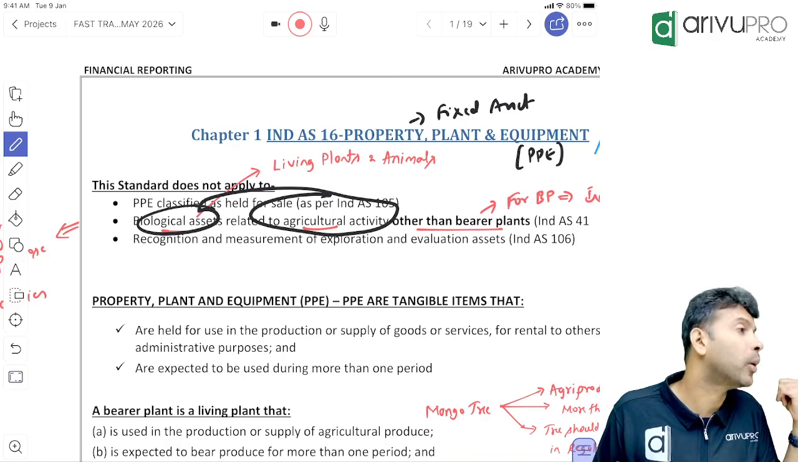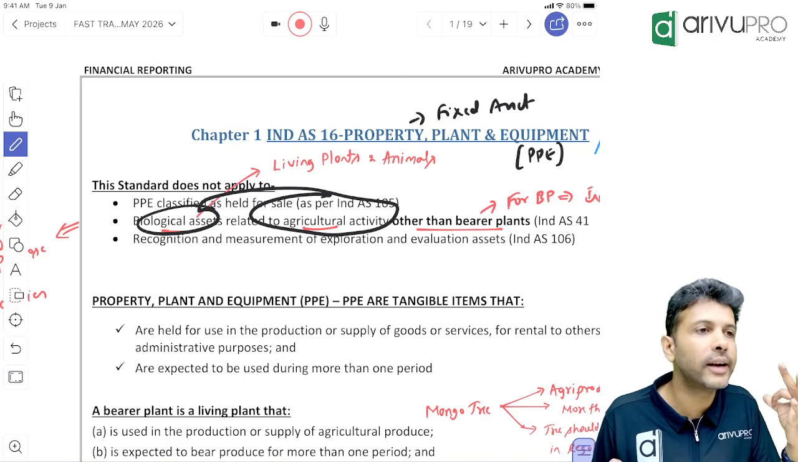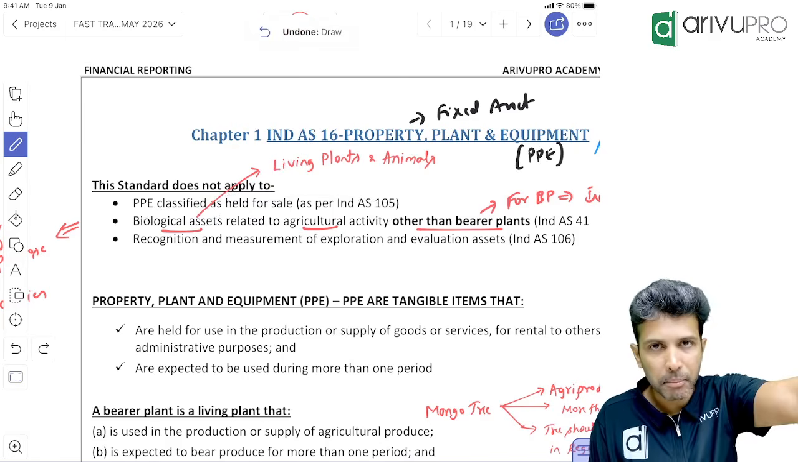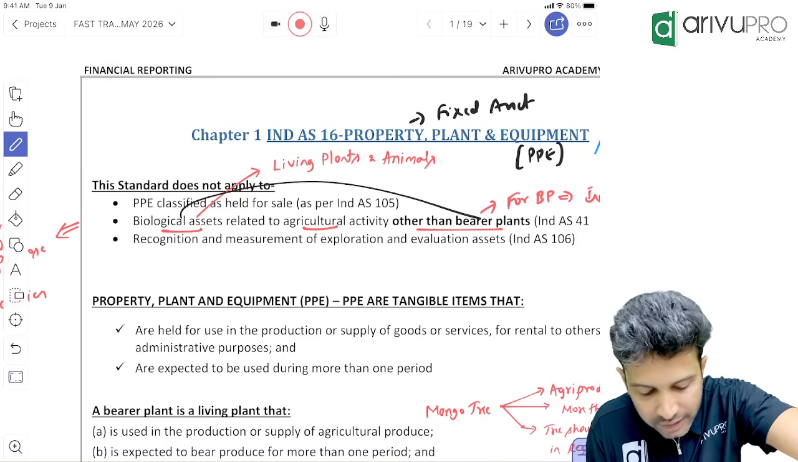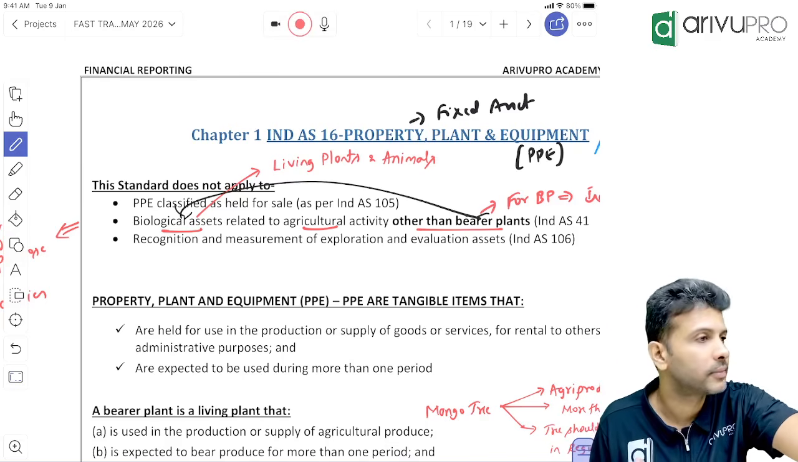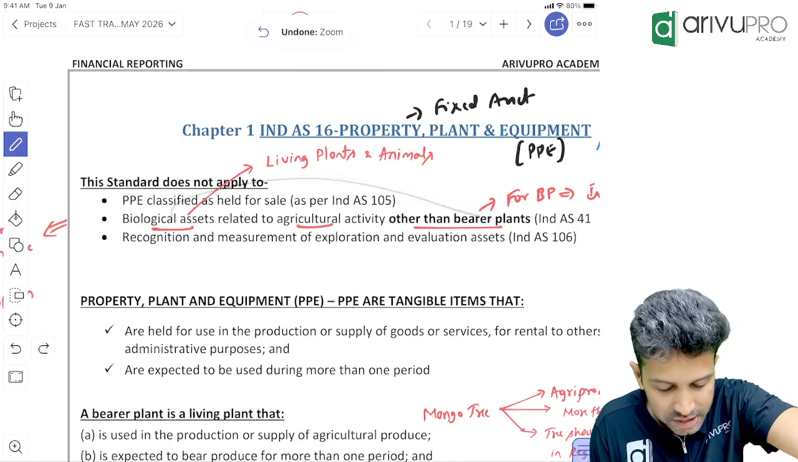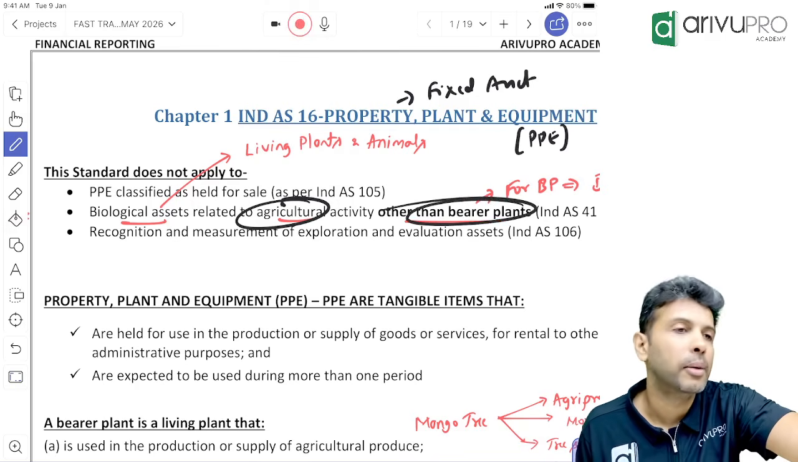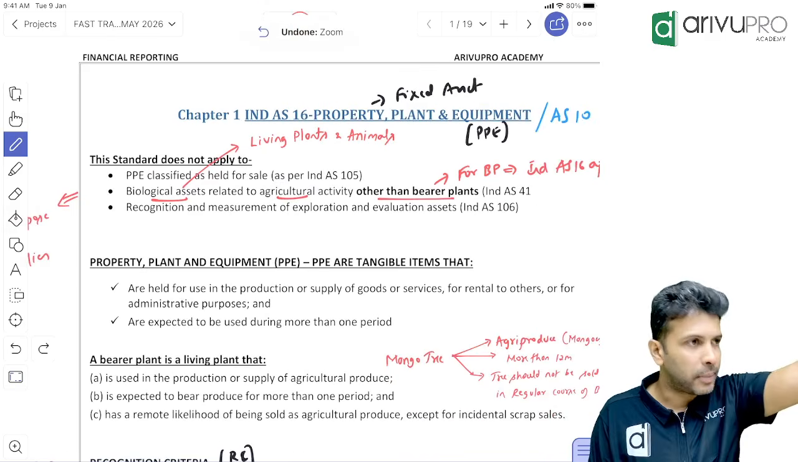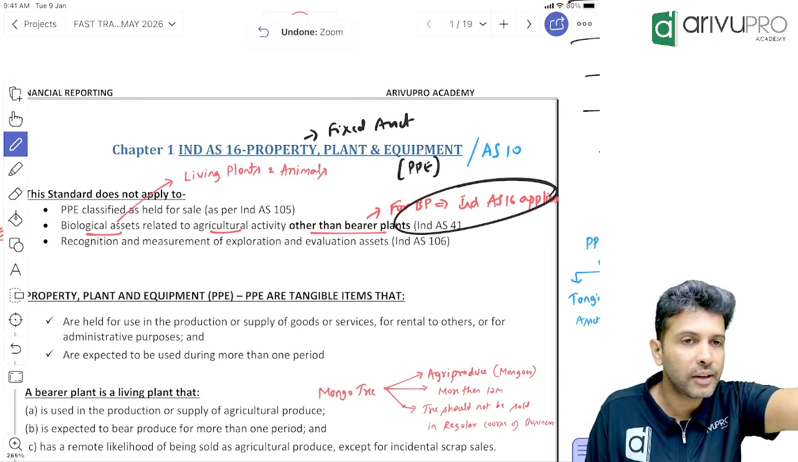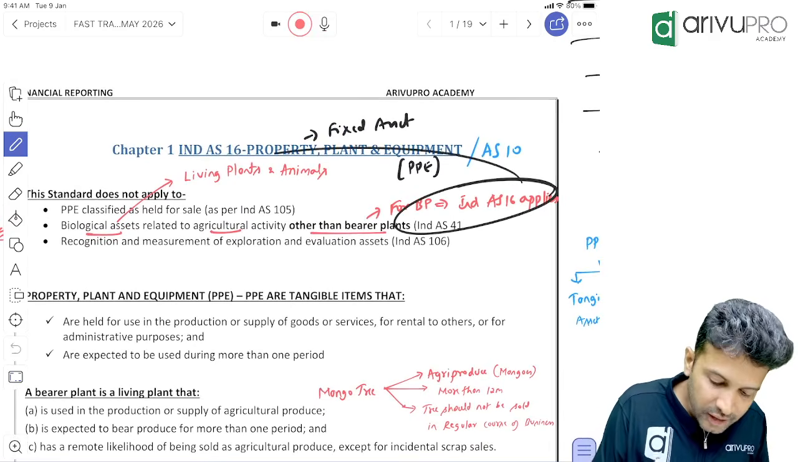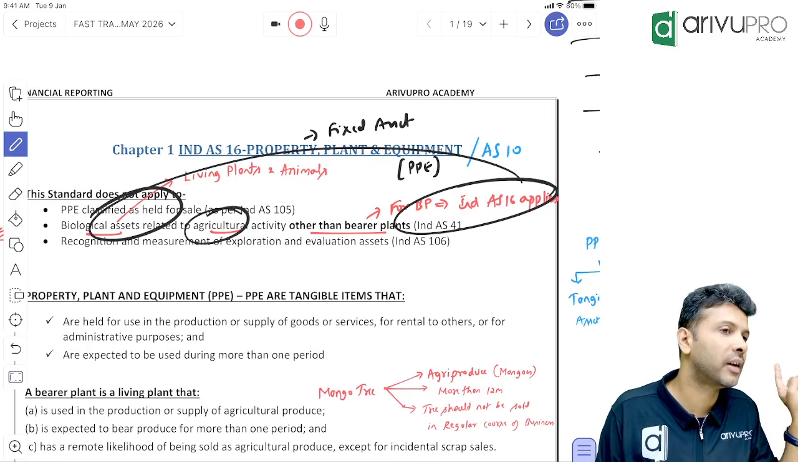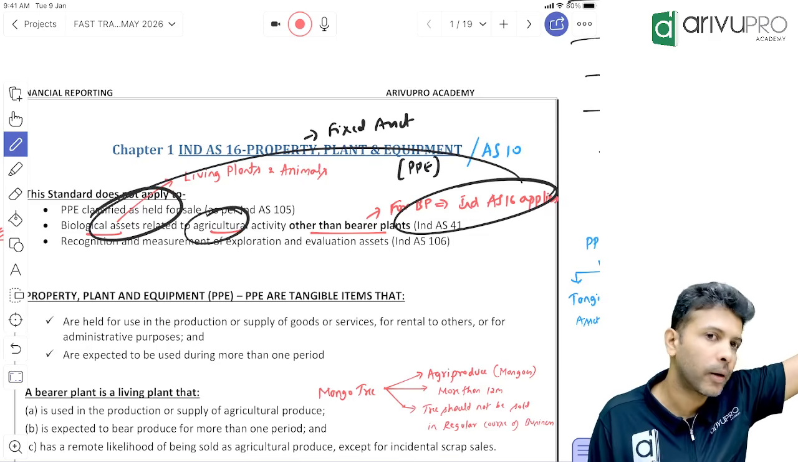called IND AS 41. Hence, IND AS 16 is not applicable. But keep in mind, bearer plant is not a biological asset. Read this line once again: biological assets relating to agricultural activity other than bearer plant. Meaning, for bearer plant, IND AS 16 will apply. For other living plants and animals which are used for agricultural activity, which standard will apply? IND AS 41.